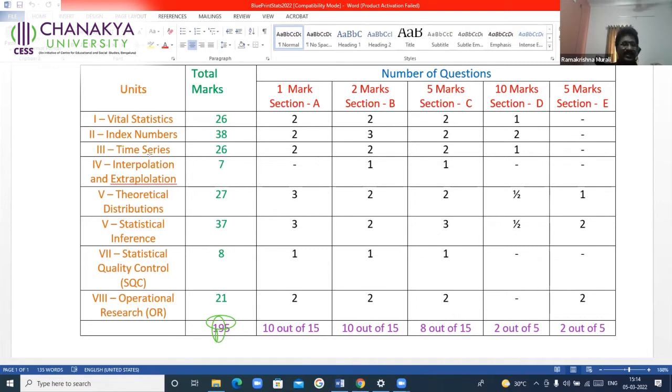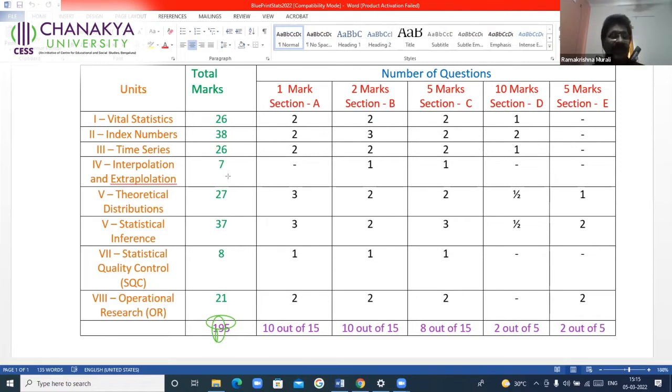Third one, time series. Having the weightage just equal to vital statistics, you will have 2, again 2, and section C 2, and section D 1. Now look into these 3 chapters, vital statistics, index numbers, and time series. You all know they are the easiest chapters in the entire syllabus, and these are the chapters where you can solve the problems without committing any mistakes.